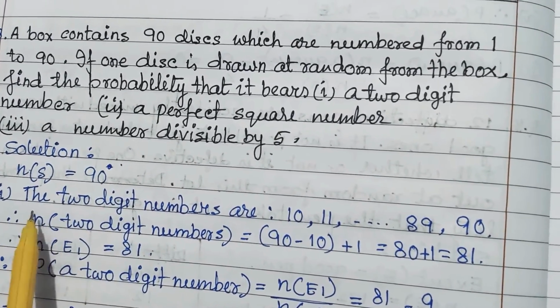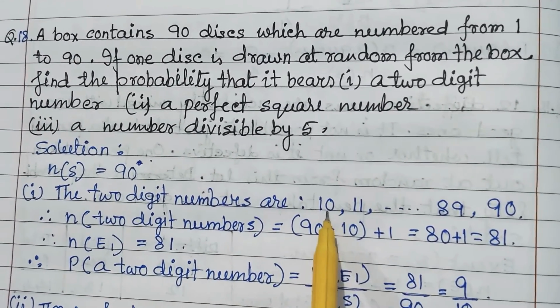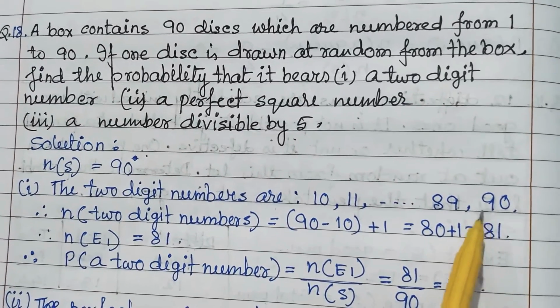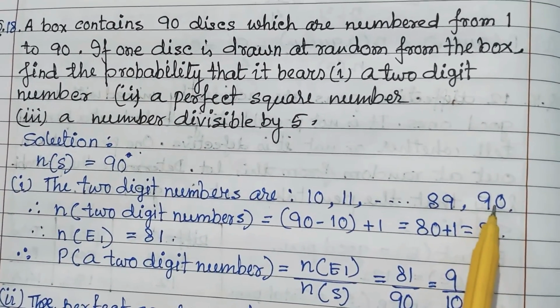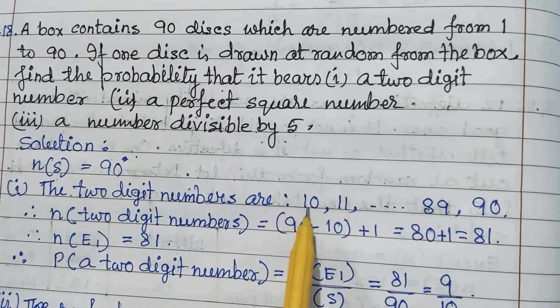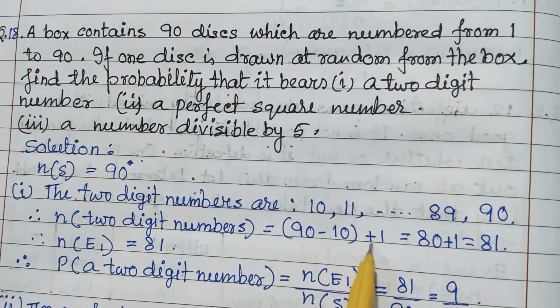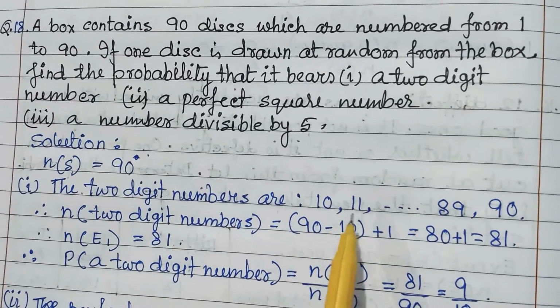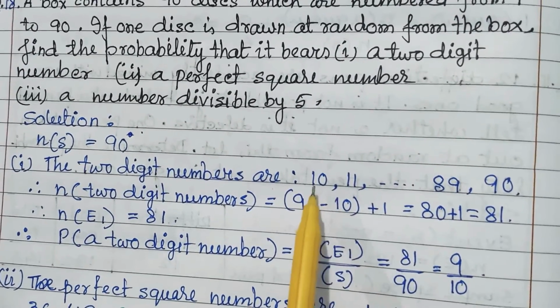Now the 2-digit numbers are 10 to 90. How many numbers are there from 10 to 90? We always have to subtract the lowest from the highest and add 1. It is the method, because when we count 10 to 19, we count from 11, 12, 13, 14 in this way, not 10.